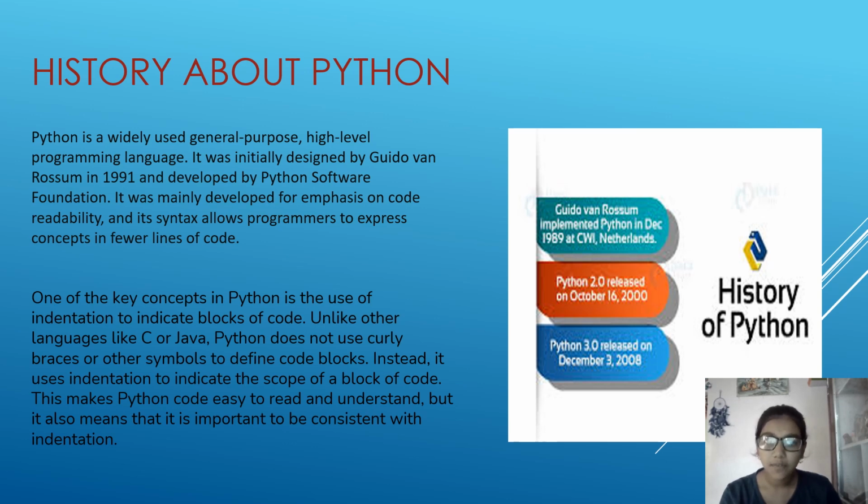One of the key concepts in Python is the use of indentation to indicate blocks of code. Unlike other languages like C or Java, Python does not use curly braces or other symbols to define code blocks. Instead, it uses indentation to indicate the scope of a block of code. This makes Python code easy to read and understand, but it also means that it is important to be consistent with indentation.